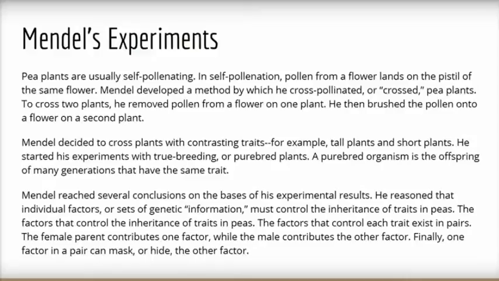He reasoned that individual factors, or sets of genetic information, must control the inheritance of traits in peas. The factors that control each trait exist in pairs. The female parent contributes one factor, while the male parent contributes the other factor. Finally, one factor in a pair can mask or hide the other factor.